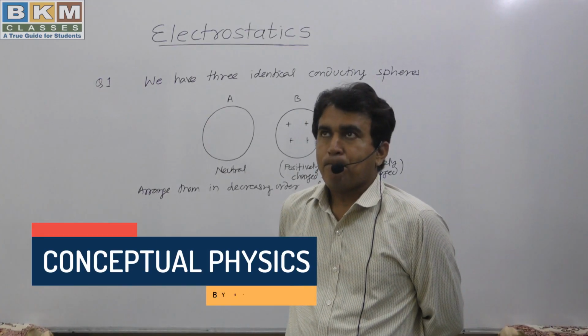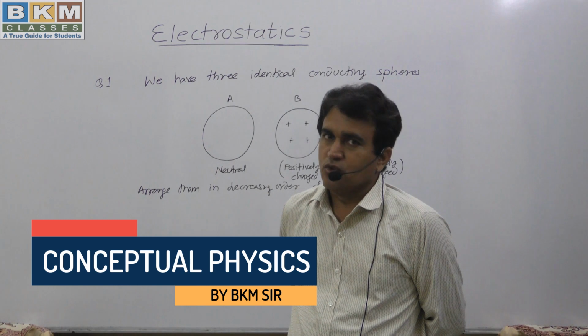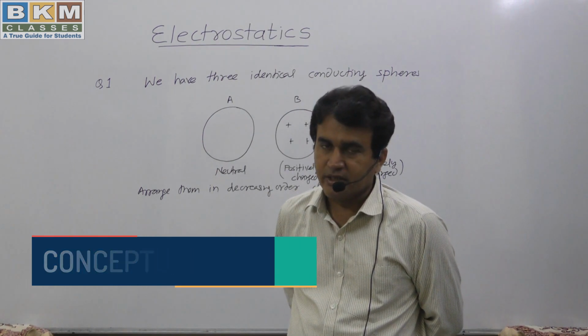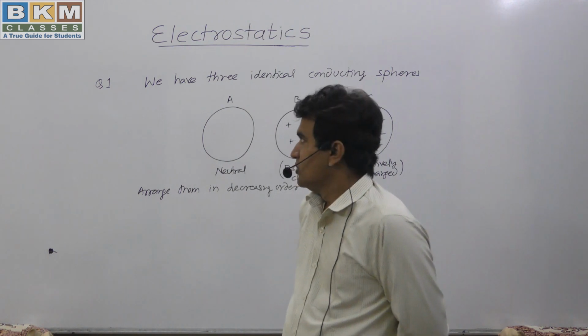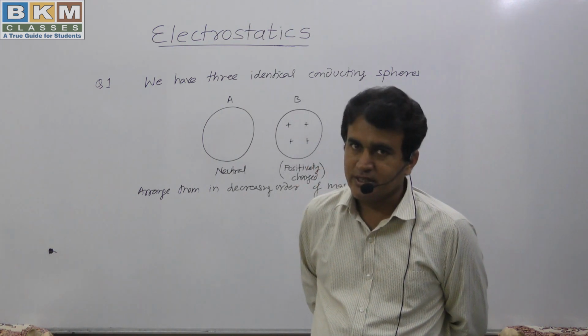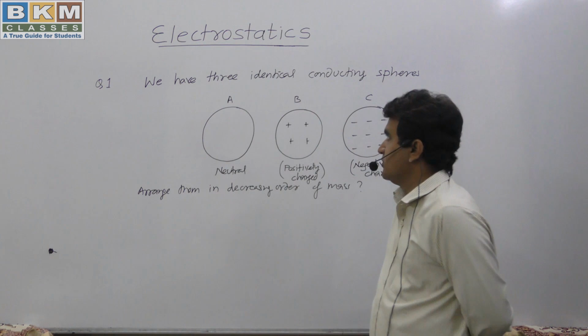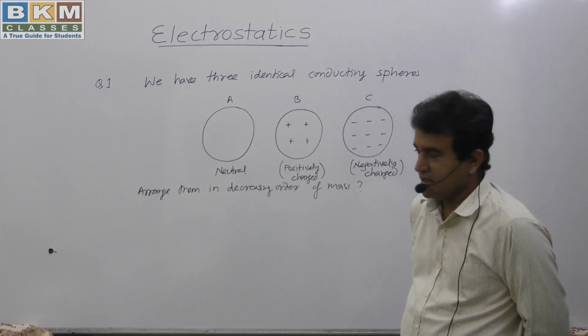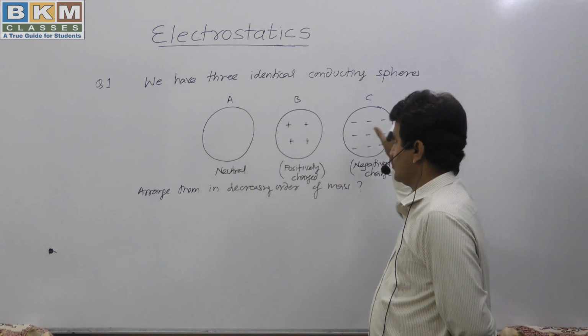Let us take an example based on what we have studied about the methods of charging and properties of charge. So I am taking the first example on this. The question is written here. We have three identical conducting spheres A, B, C. They are shown as A, B and C.